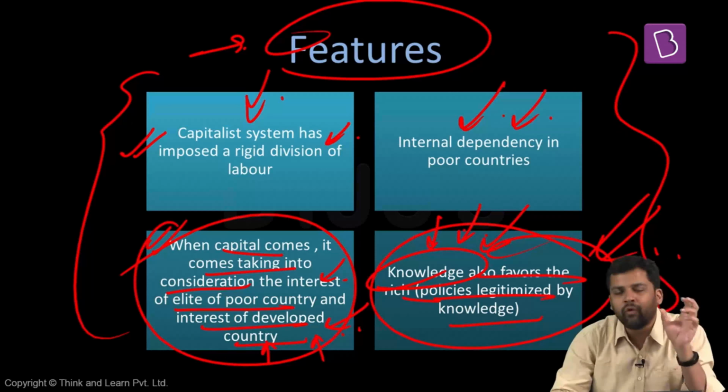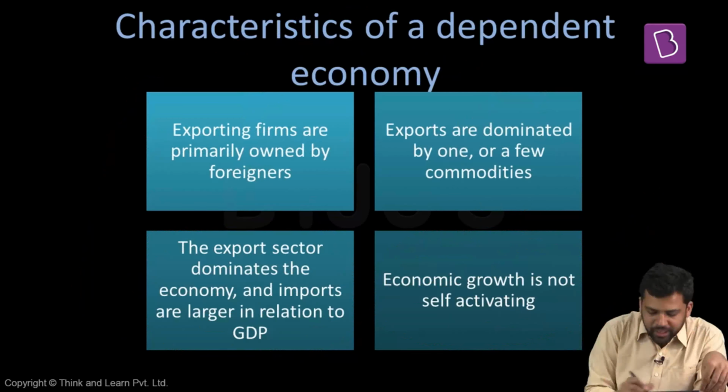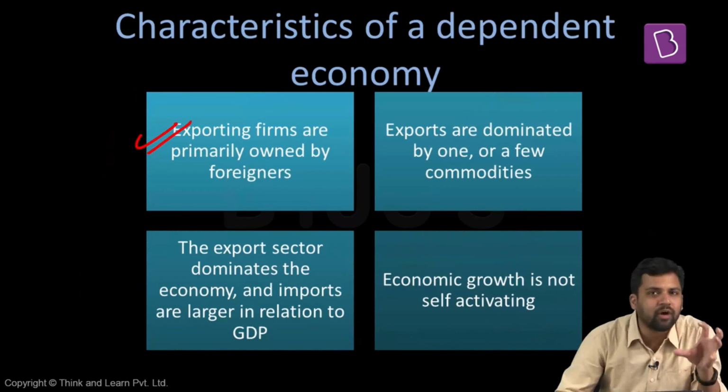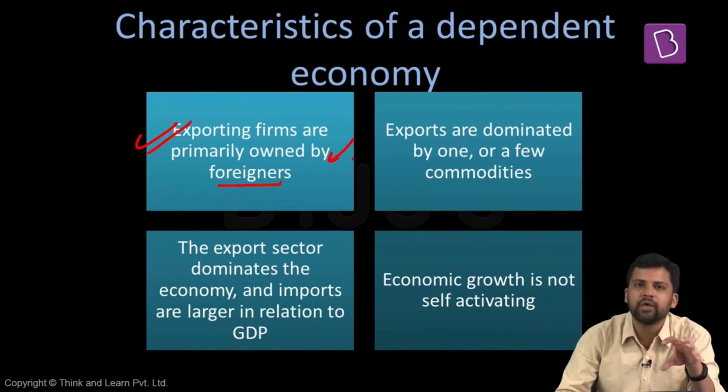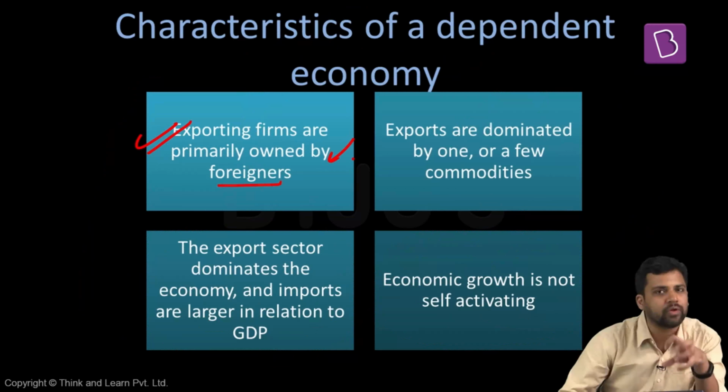Apart from these features, what are some more characteristics of a dependent economy? Now, in a dependent economy, whatever exporting firms are there, generally they will be owned by foreigners. So the foreigners have come, they now have the exporting firms, so they will export products out of the economy, and they are the ones who are going to pocket the profit.